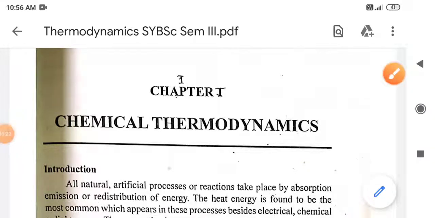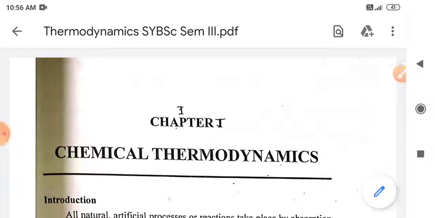Welcome to the first lecture of chemical thermodynamics. So in this semester we will try to see the chemical thermodynamics, electrochemistry and chemical kinetics part.